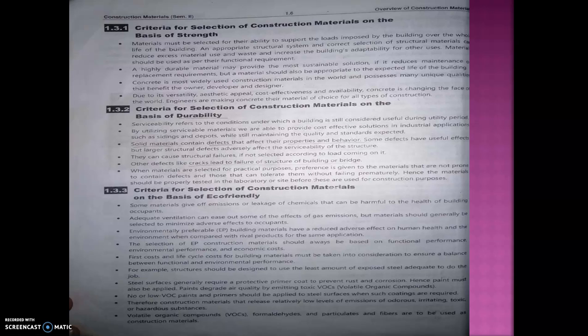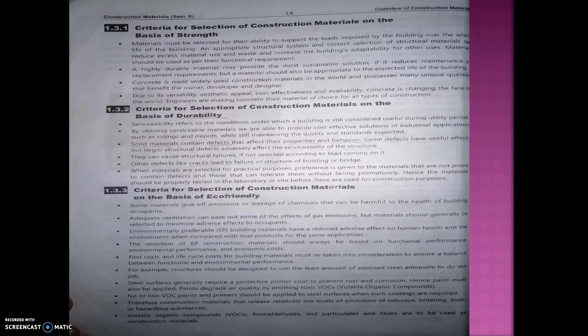Then, solid material contains defects that affect their property and behavior. Some defects have a useful effect, but larger structural defects adversely affect the serviceability. So not only the age of the material is the property; it should have good properties and avoid defects. If it has defects, then the cost of construction increases, and the cost of maintenance and repair increases.